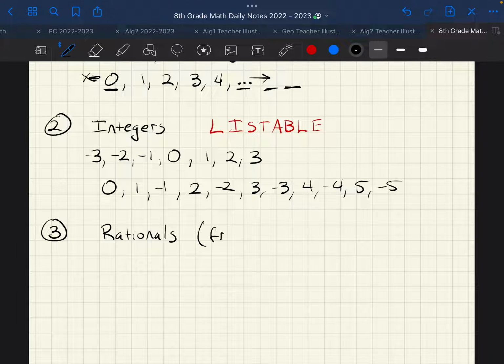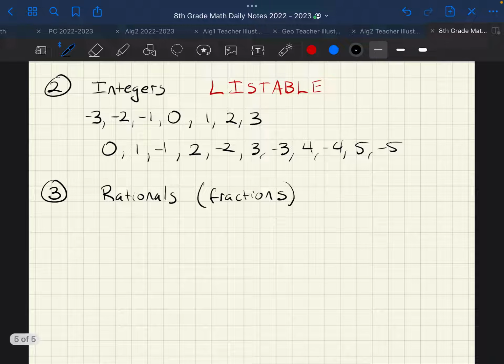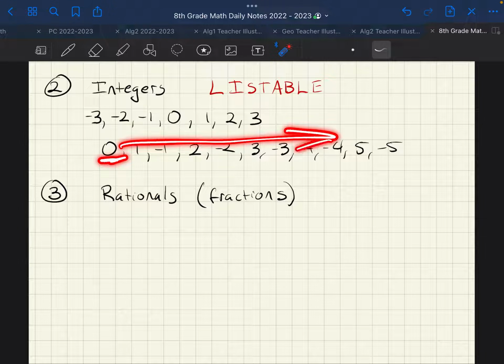Rationals, and I'll put in parentheses, fractions. Are fractions listable? And it seems like the answer is probably no. And let's run with that. Let's go ahead and say no, because look at this. We had up here a list that went to the left and to the right, and we want just a list that starts here and only goes to the right.